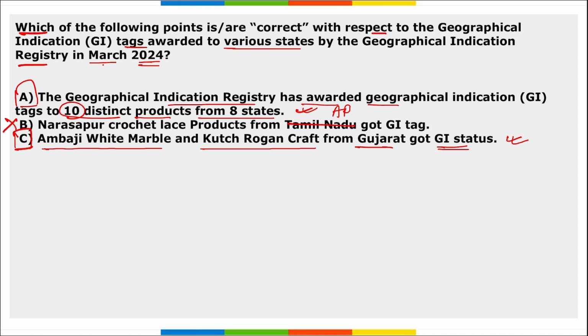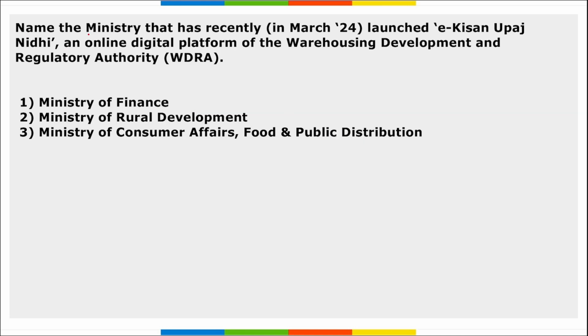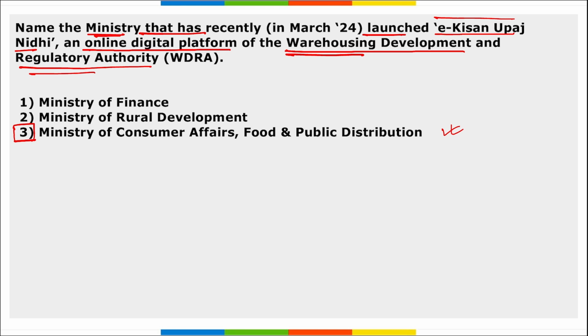Right? Next, which ministry has recently launched e-Kisan Upaj Nidhi, an online digital platform of WDRA, that is Warehousing Development and Regulatory Authority? So which is that ministry? It is Ministry of Consumer Affairs, Food and Public Distribution, right? They have recently launched e-Kisan Upaj Nidhi, an online digital platform of the Warehousing Development and Regulatory Authority,